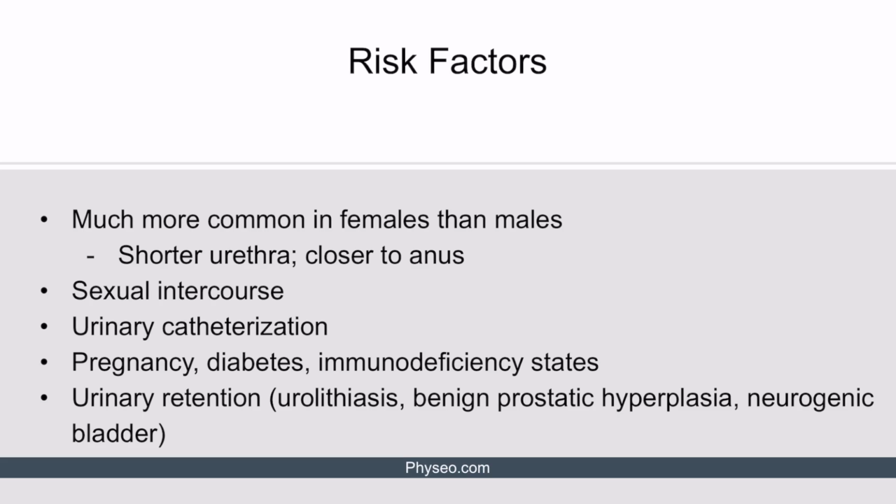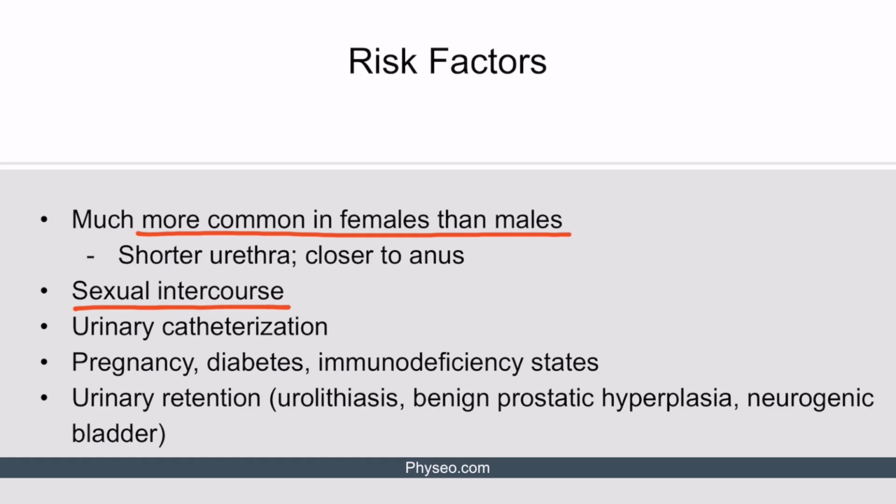All right, let's talk about some risk factors. Female sex is a major risk factor because UTI is much more common in females than males. This is because females have a shorter urethra, and it's also closer to the anus when compared with a male urethra. This makes it easier for bacteria to ascend to the bladder in females. Sexual intercourse also increases the risk of UTIs, as this helps propel the bacteria into the urethra.